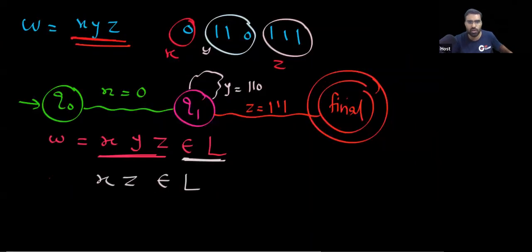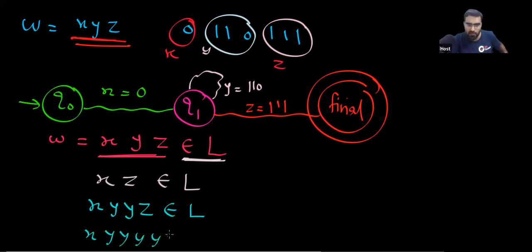Can you notice that from this initial state, you can go to the final state by doing this: first you take this X, then from this Q1, don't take Y, just directly take Z. Again, you are going to the final state. If I take this Y again and again, will I still go to the final state? Yes. If I take this Y 5 times, will I still go to the final state? Again, yes. So did you notice what this string is doing? This string is pumping, right?